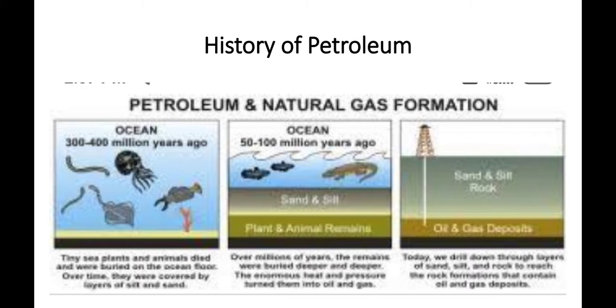Got it? And next, there are oil refineries. Petroleum is not in pure form, so we have to refine it. Crude oil, when refined, gives us diesel, kerosene and cooking gas. So these are the products we get from crude oil. So this is all about petroleum.